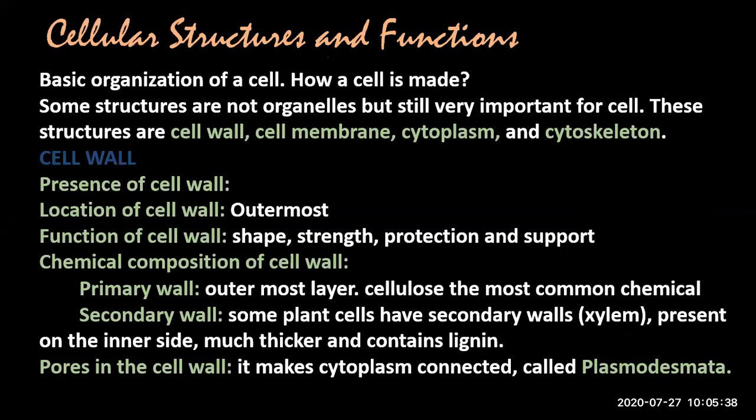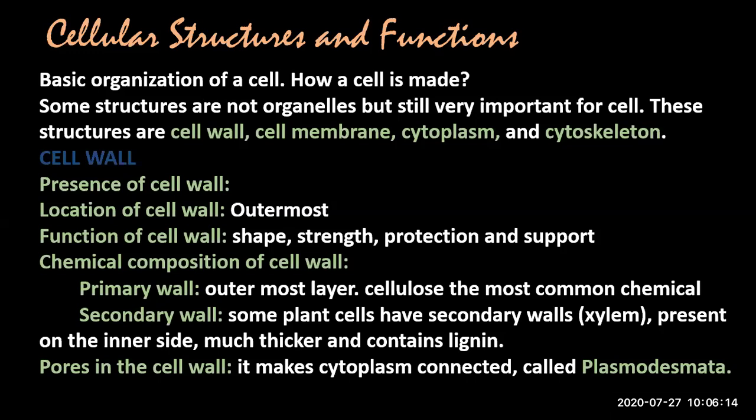So you know what the basic organization of a cell is. You are familiar with it. A cell consists of plasma membrane, and in plant cell it has cell wall too, and there's a nucleus and other organelles in it, like mitochondria, Golgi bodies, chloroplast, endoplasmic reticulum, and so on and so forth. How is a cell created? It is created by the assemblage of these organelles.